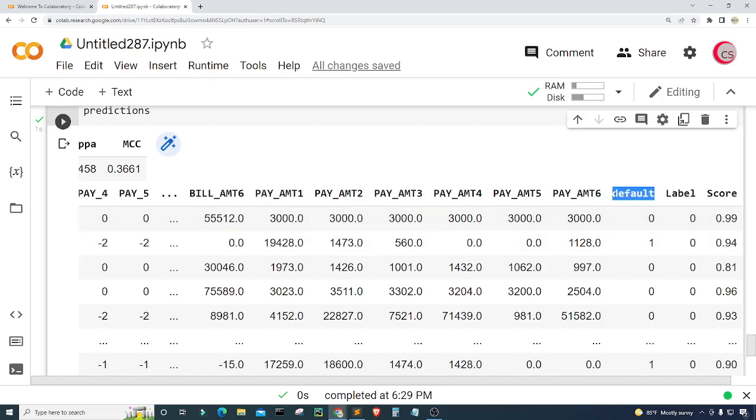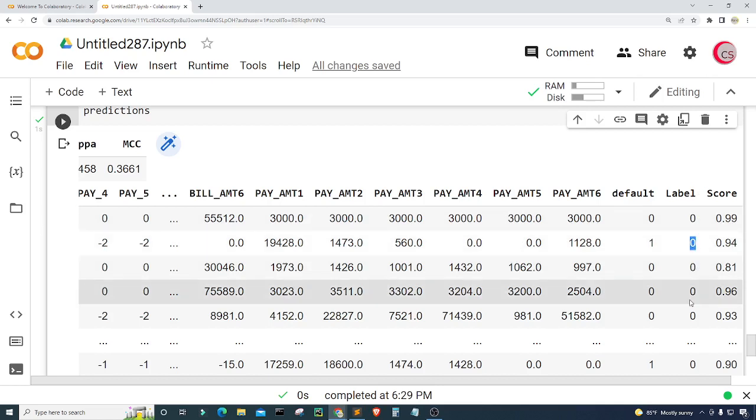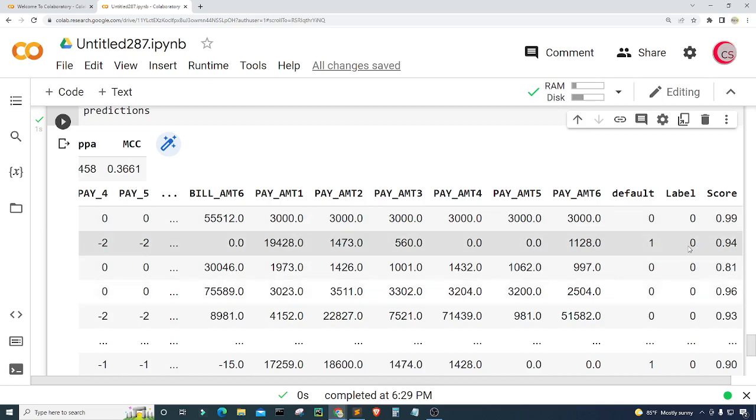So this is what actually happened, and the label is what our model predicts happened, or classifies that person as defaulting on their credit card debt. And then that's the score of how confident it is about its label. Here this person got a 1, so yes, they had a default payment, and the label is 0. So the model thought that they did not, and indeed they did.